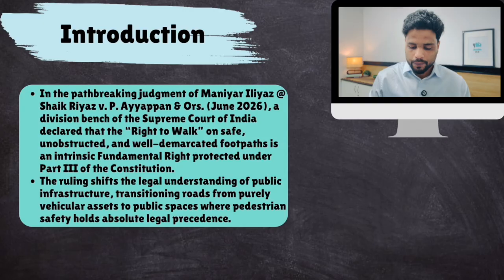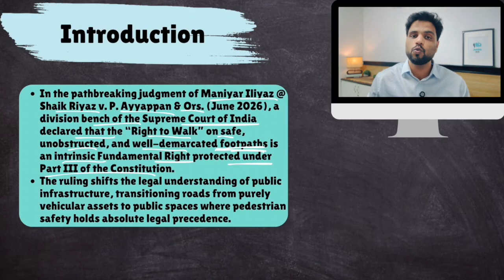So what was the case all about? In the path-breaking judgment of Maniyar Ilyas and Sheikh Riaz versus P. Ayyappan, a division bench of the Supreme Court of India declared that the right to walk on safe, unobstructed and well-demarcated footpaths is an intrinsic fundamental right protected under Part 3 of the Constitution. So now you need to create safe footpaths for pedestrians to walk. Clear? The ruling shifts the legal understanding of public infrastructure, transitioning roads from purely vehicular assets. Earlier, you used to plan roads based on giving priority to vehicles.